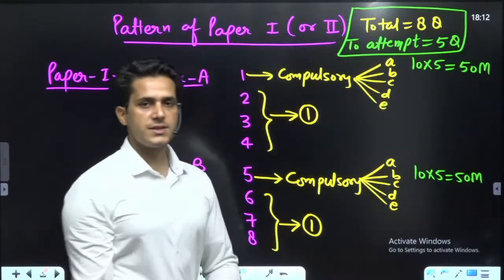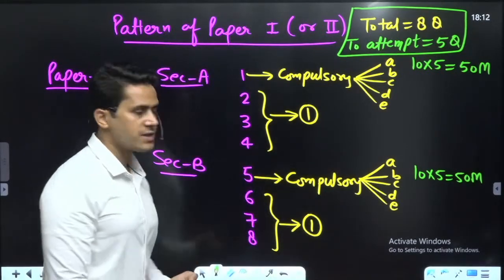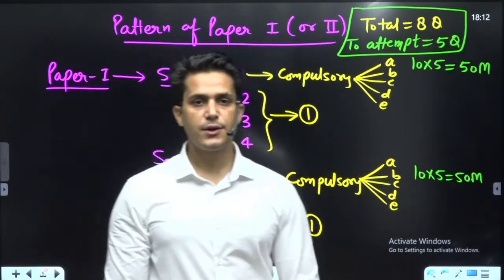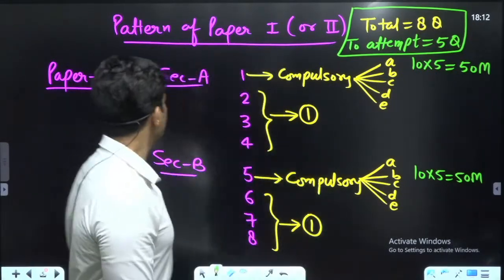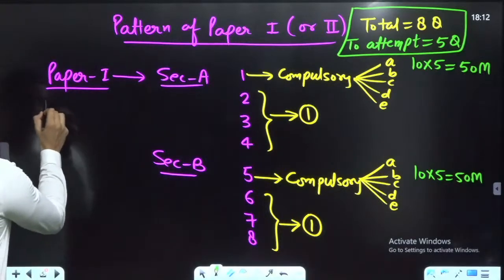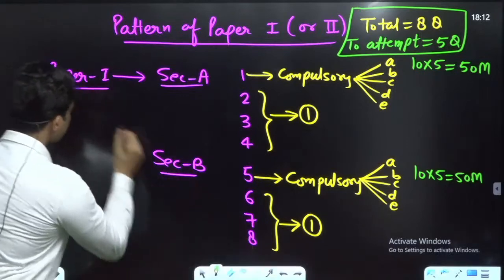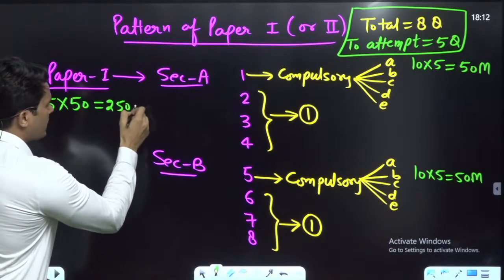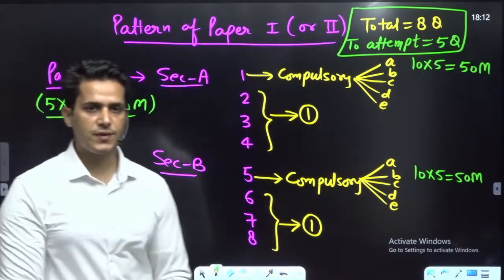Each question contains 50 marks. That's why each paper has 5 into 50, which is equal to 250 marks. Are you understanding? Any paper, maximum marks 250.